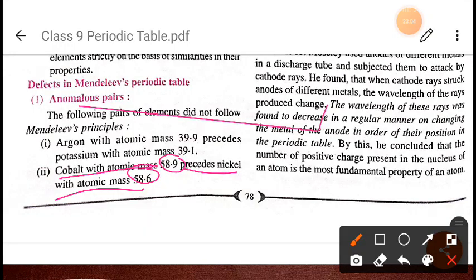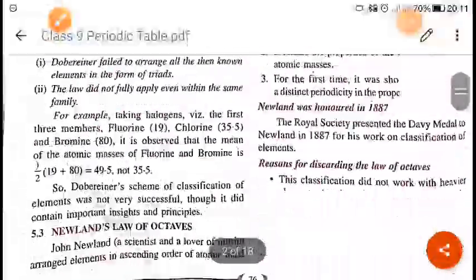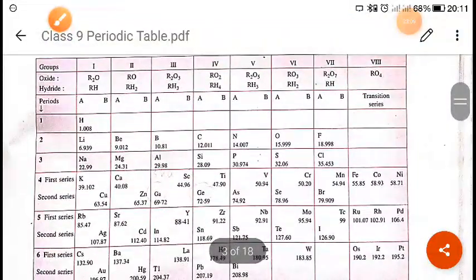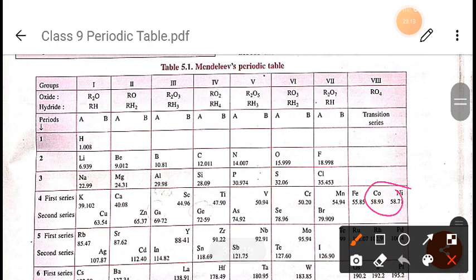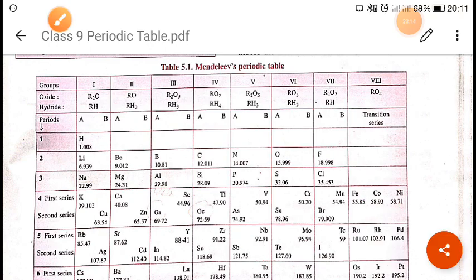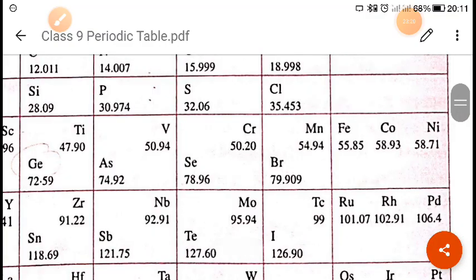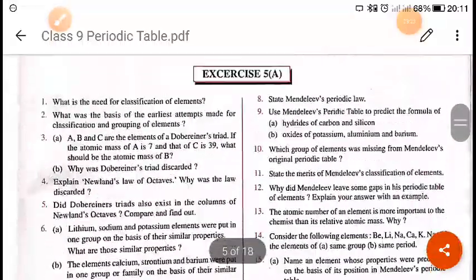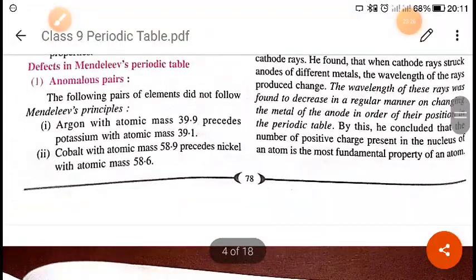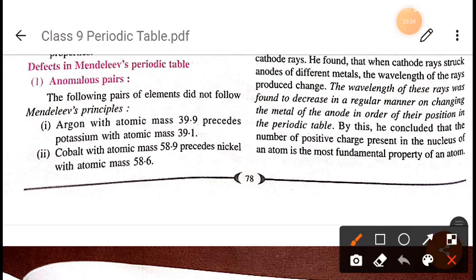As you can see here, cobalt and nickel have been placed in the same position, but cobalt precedes nickel, right? Here you can see cobalt is 58.93 and nickel is 58.71, so it was like this.